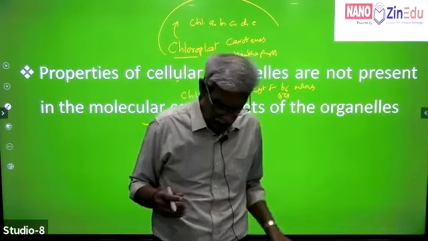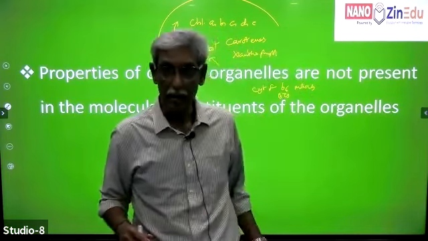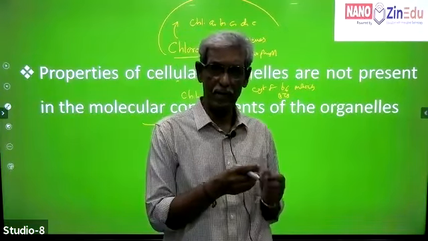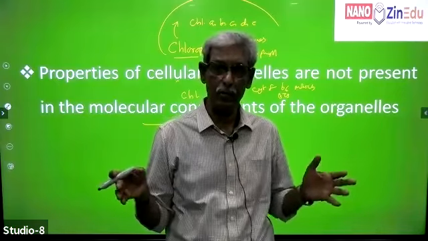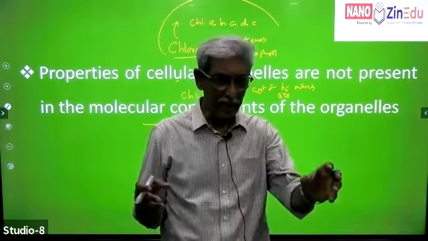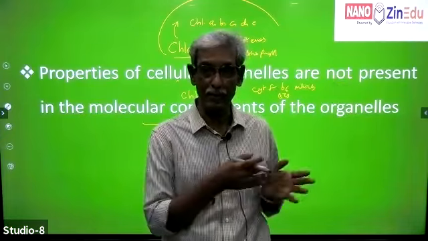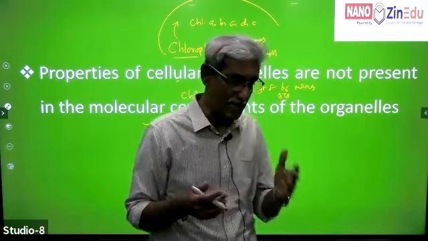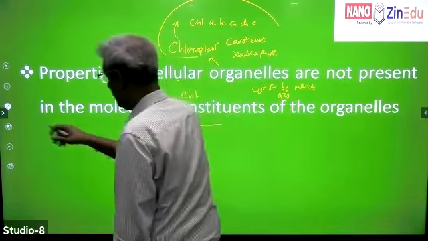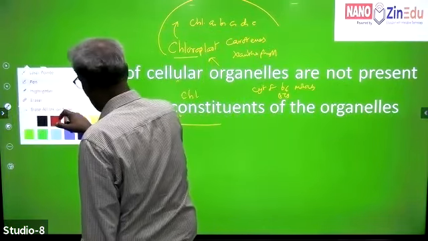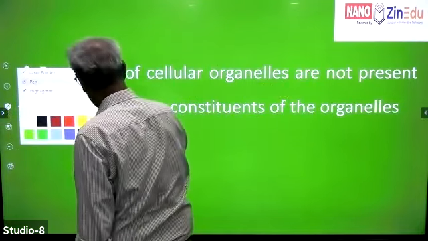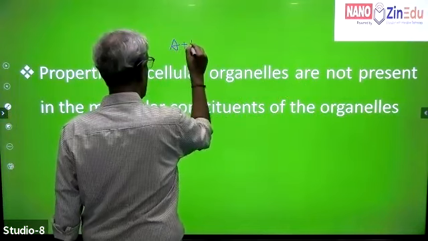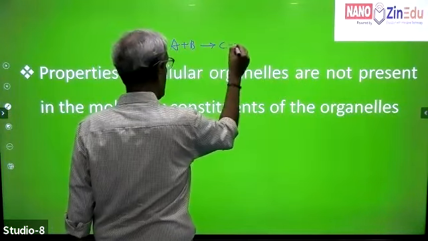Are you understanding this? Just by taking chlorophyll, you can't say that it can do photosynthesis. Just by picking a small block, you can't think that everything happens within that. So what are we missing? The theme of whatever I'm trying to tell you is, in simple terms, A plus B does not make C plus D in biology.